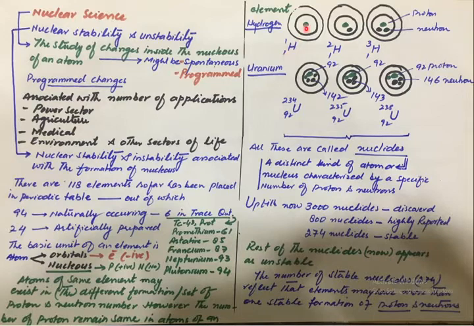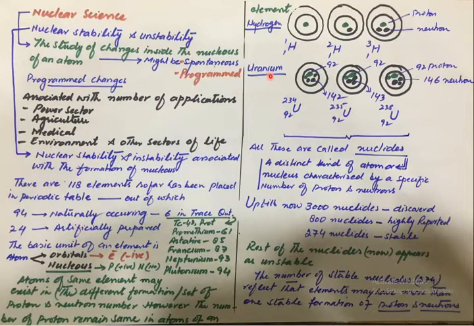Hydrogen 1 means there is only one proton in the nucleus of an atom of hydrogen, and here there are one proton and one neutron, and in tritium there is one proton and two neutrons. So these are the 3 atoms of the hydrogen element. These 3 atoms differ from each other through their proton and neutron numbers. Such atoms of an element are known as isotopes of an element.